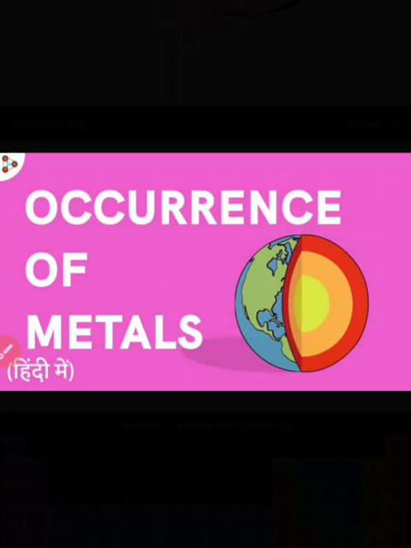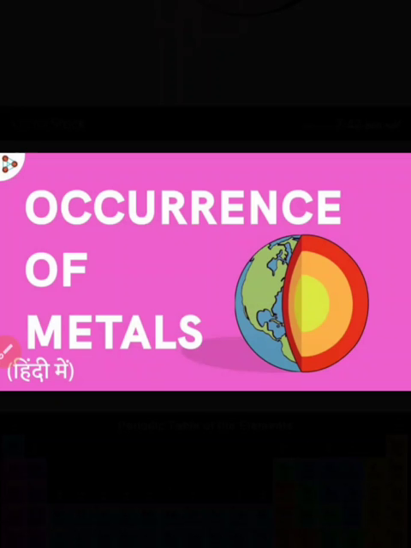What is the activity series? In the activity series, the highly reactive metals are found at the top and the less reactive elements are found at the bottom. The metals which are less reactive and do not react under normal conditions with oxygen, water, carbon dioxide and other reagents are found in the free or native state. For example, gold, silver and platinum do not react with water, oxygen or carbon dioxide, so they are found in their native or free state.